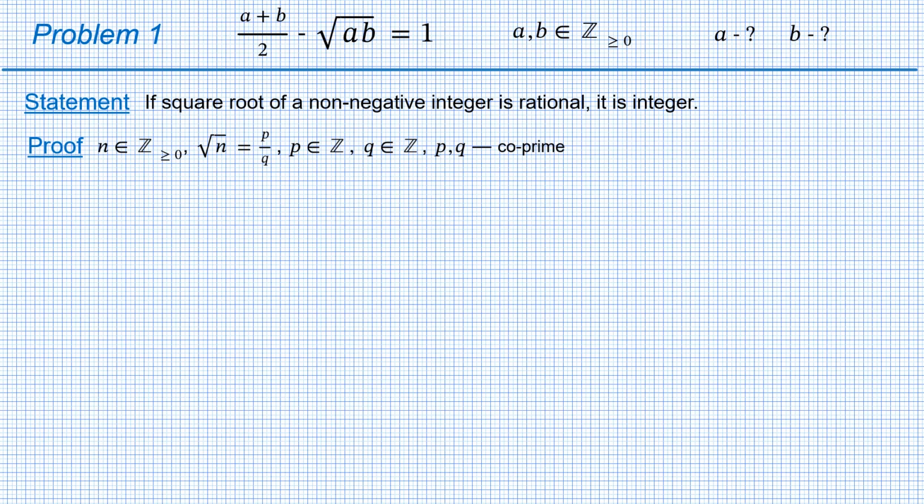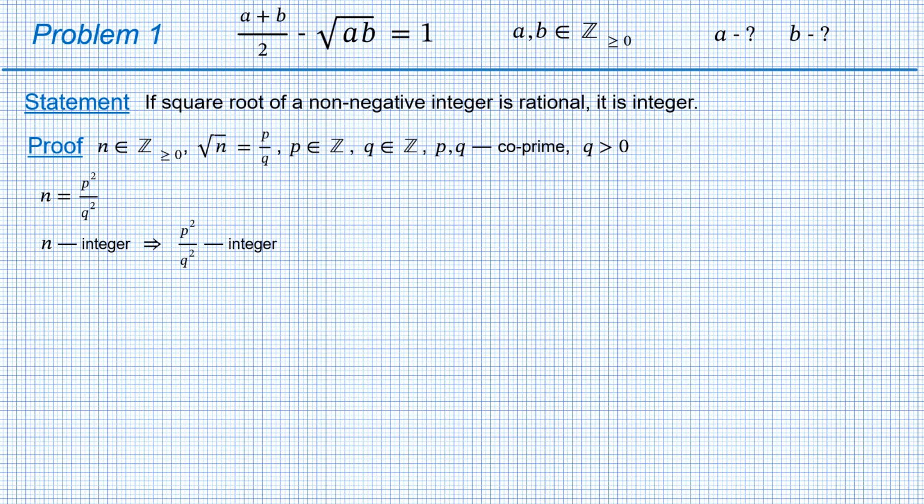The denominator q is obviously non-zero, and we can assume it to be positive, as if q is negative, we can multiply both p and q by minus 1. So the value of the fraction doesn't change, while the denominator becomes positive. From the expression for square root of n, we can evaluate n as p squared over q squared. Since n is an integer, p squared over q squared must be also an integer.